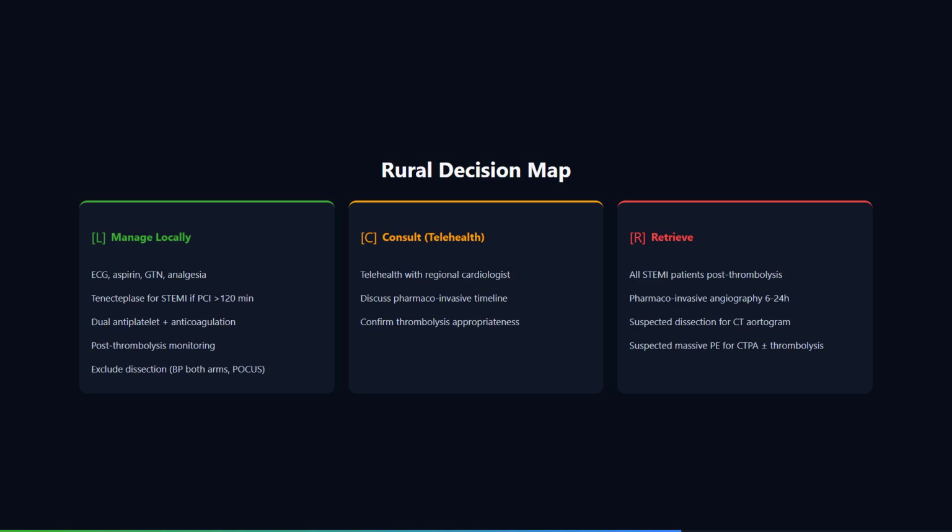Because if you give a pure vasodilator like sodium nitroprusside or glyceryl trinitrate first, it causes reflex tachycardia. That increases the force and rate of contraction, which increases the stress on the aortic wall and can extend the dissection. The cardinal rule is beta blockade first to control heart rate, then add a vasodilator if the blood pressure is still elevated. If the patient is hypotensive, which suggests tamponade, rupture, or involvement of the aortic valve, I do not give beta blockers or vasodilators at all.